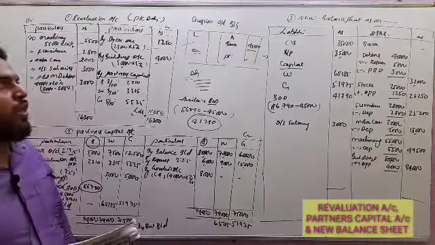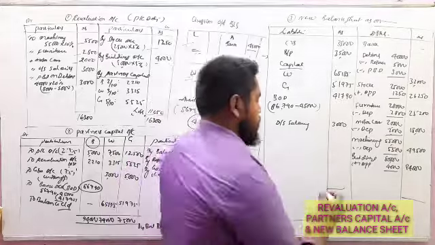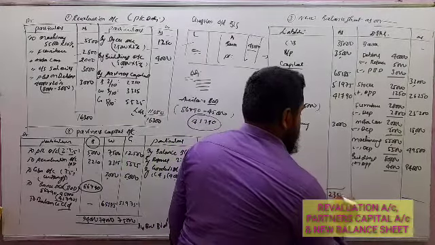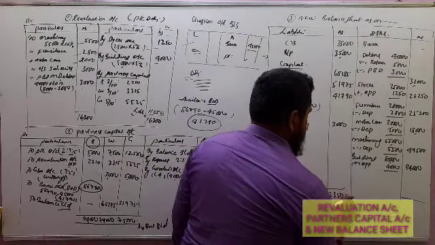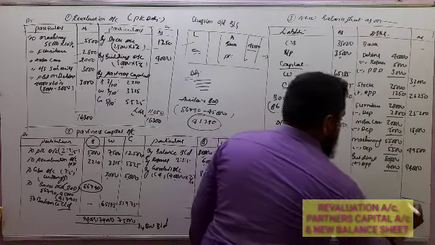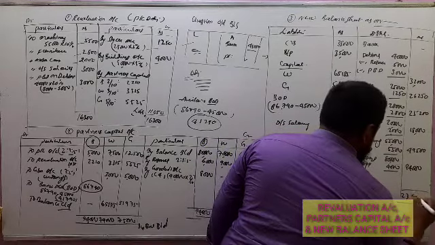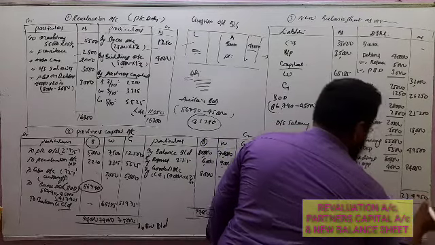Now we can find out the balance here. Liabilities and assets total 2,34,950.